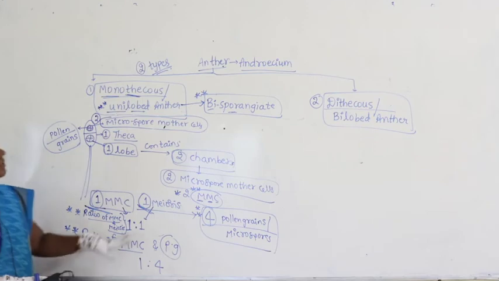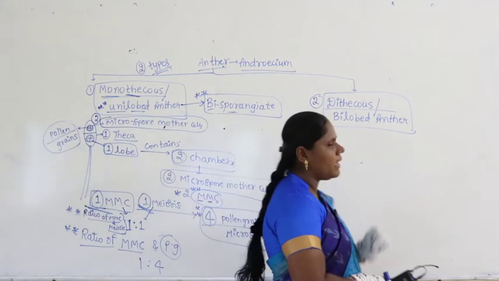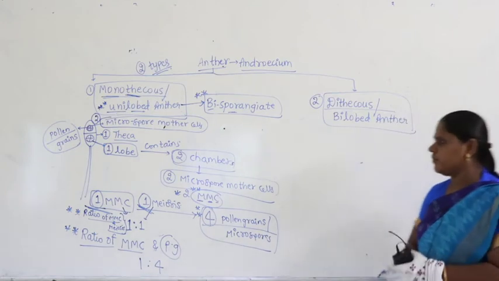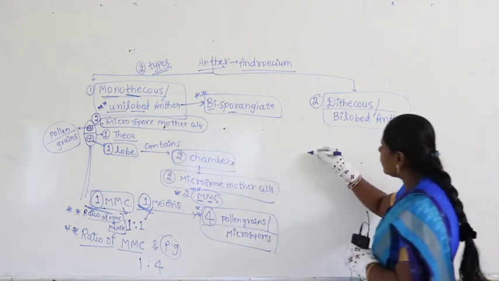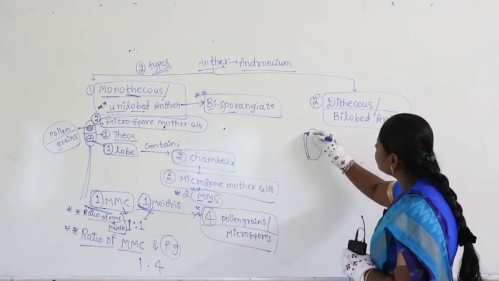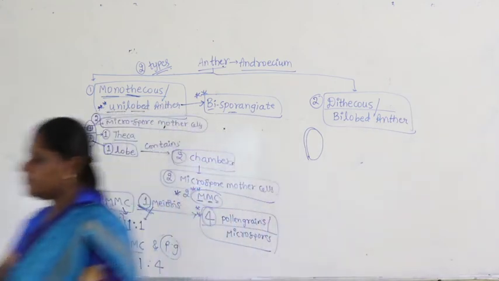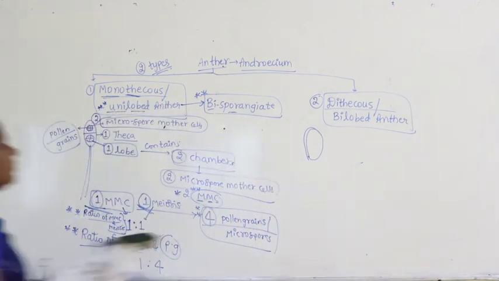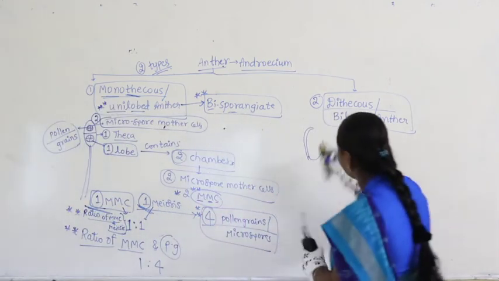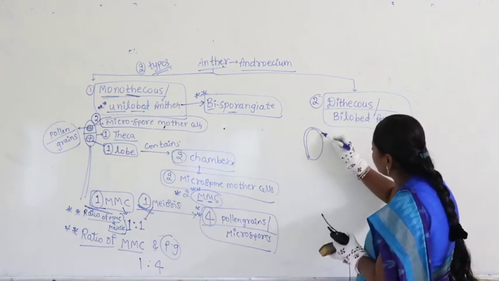Right. Now let us come to the second category. Dithecous, or itself called a bilobed anther. Now look at the difference here. Again I am drawing the anther, but in this case observe the diagram carefully. How many thecas am I drawing here? So this is the first theca, followed by one more theca.